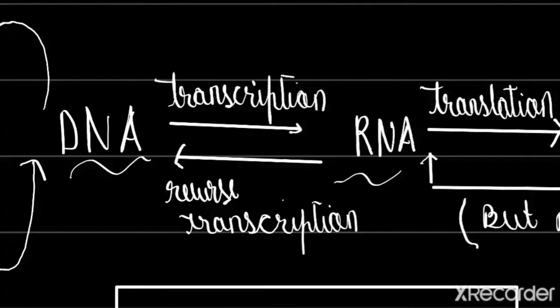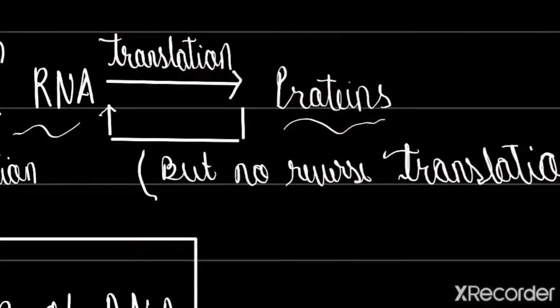Transcription is the process through which DNA is converted to RNA, and reverse transcription is the process through which RNA is converted to DNA. So DNA can be converted into RNA, and RNA can also be converted into DNA. And RNA can be translated to proteins, through the process of translation.